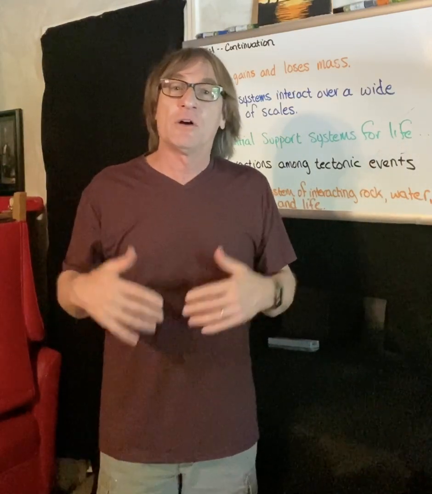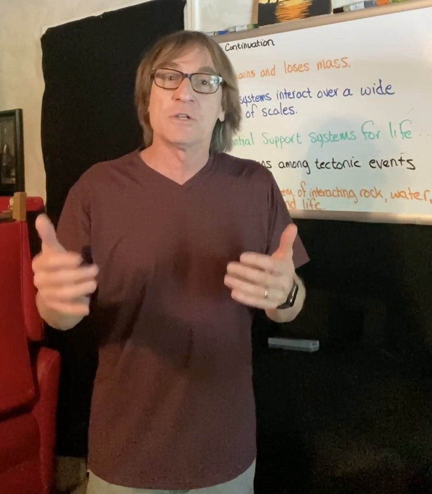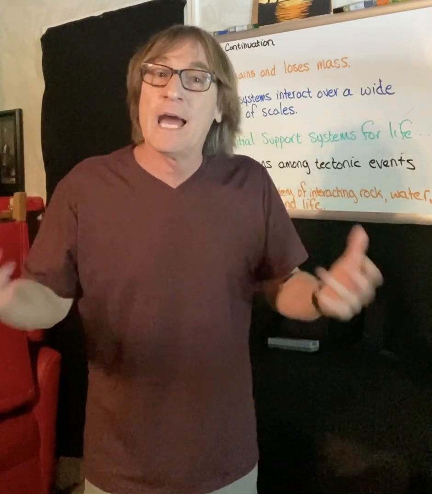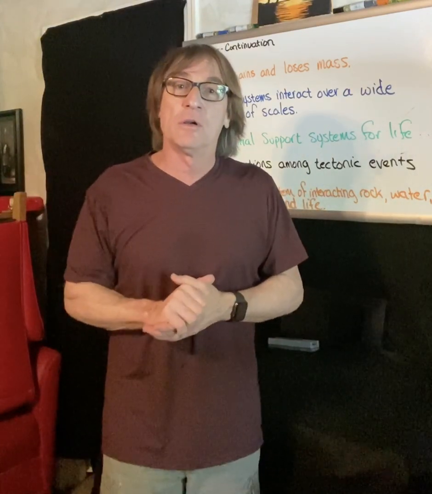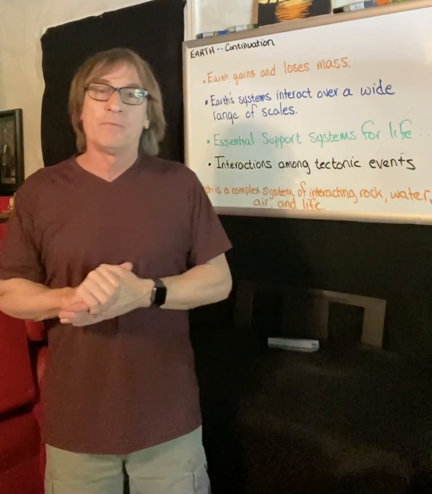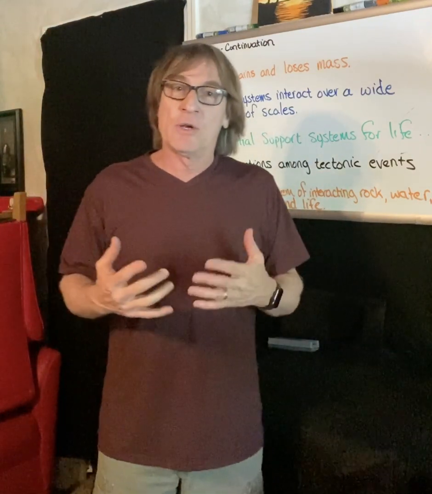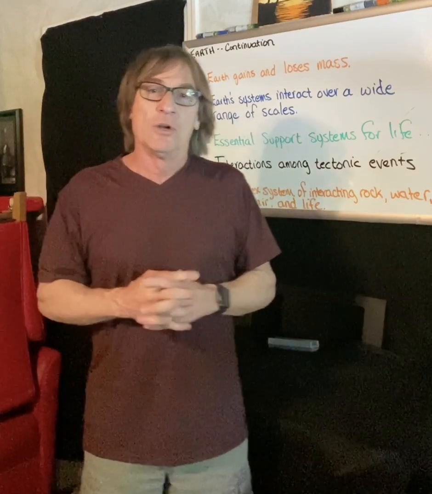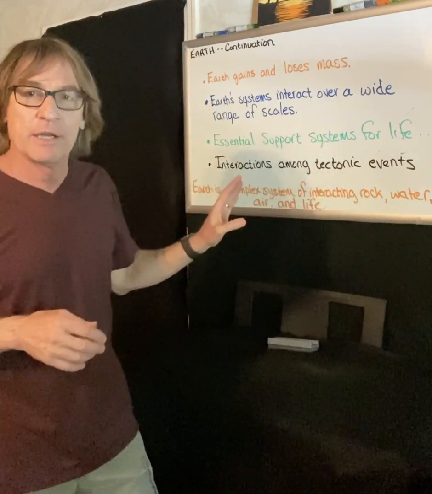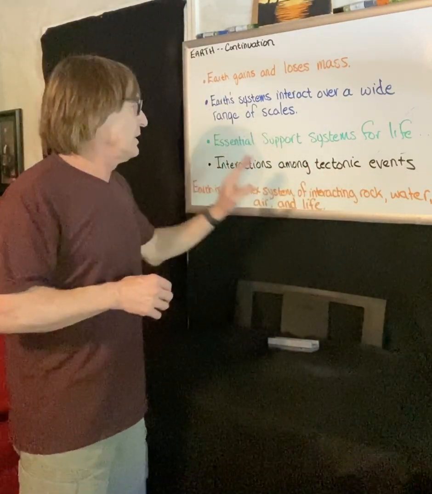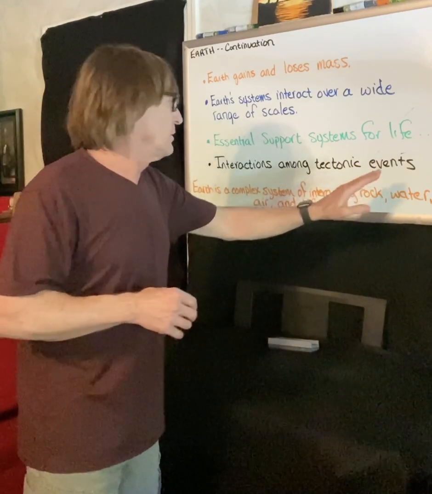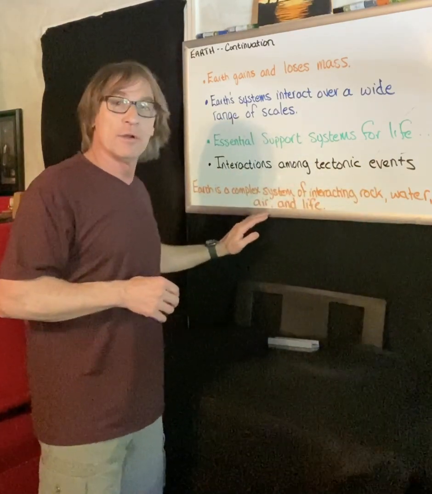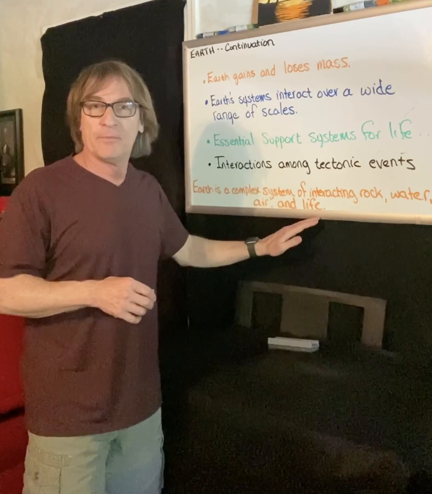And again, we're going to be talking about how those changes occur, why they occur, what the reactions and results of those are when they do occur. So, to summarize this, the last two lessons, Earth is a complex system of interacting rock, water, air, and life.